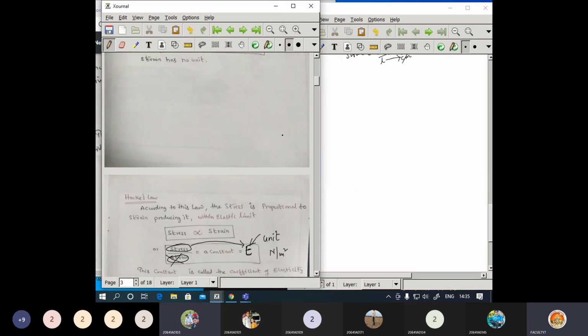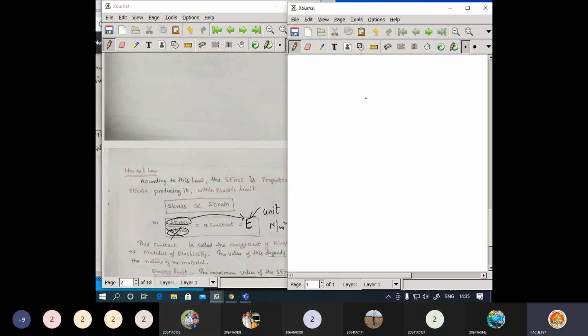Now during the class I mentioned there are some different types of stress. So what were they? Tensile stress. Now can you give the other types of stress available? What are the different types of stress available? Or what are the types of moduli of elasticity?